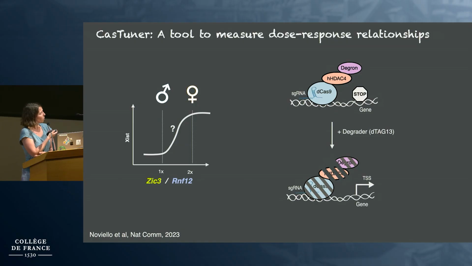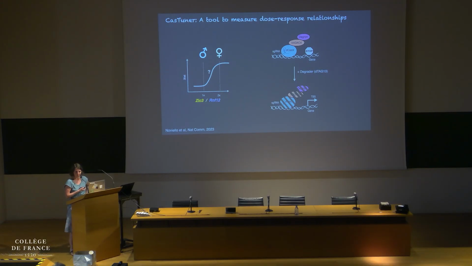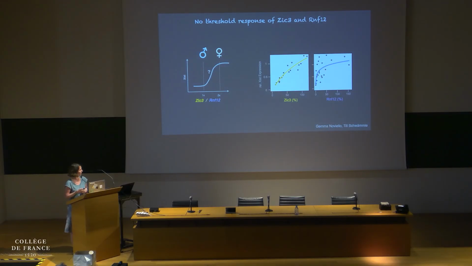Specifically, we use histone deacetylase for repression because this enables a gradual downregulation. The system is controlled by a conditional degron, which allows us to tune the levels of this repressor complex and thereby indirectly the levels of the targeted gene. So we target this system to ZIG3 and RNF12 to do a gradual knockdown of these factors and then look at what happens to Xist.